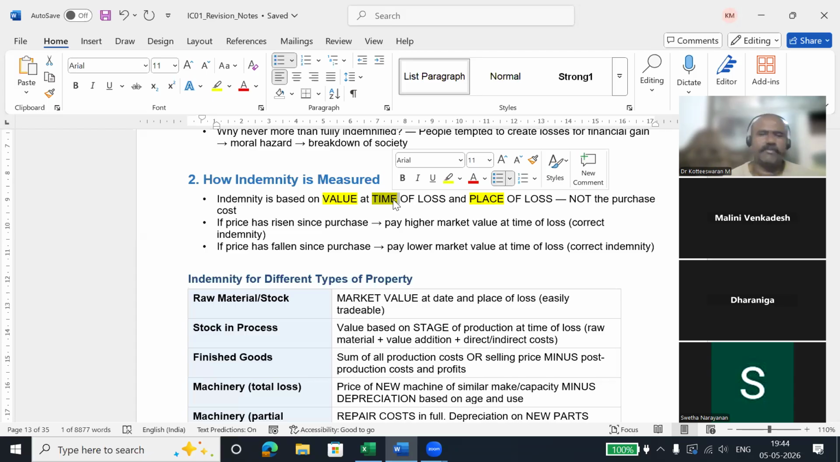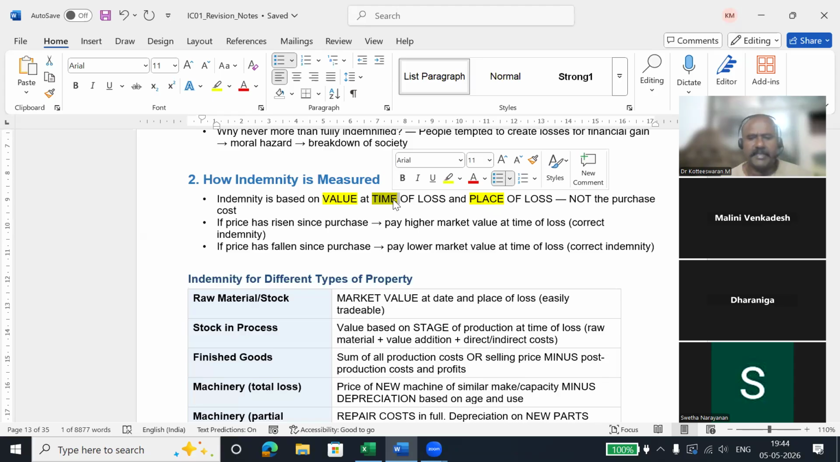Time of loss is also very important. Something which is 1 lakh rupees now may appreciate and increase in value. For example, 1 lakh now may go for 1,50,000 in 1 year or 2 lakh in the second year. We can take gold as an example. I bought gold now, so it is 10,000 rupees.